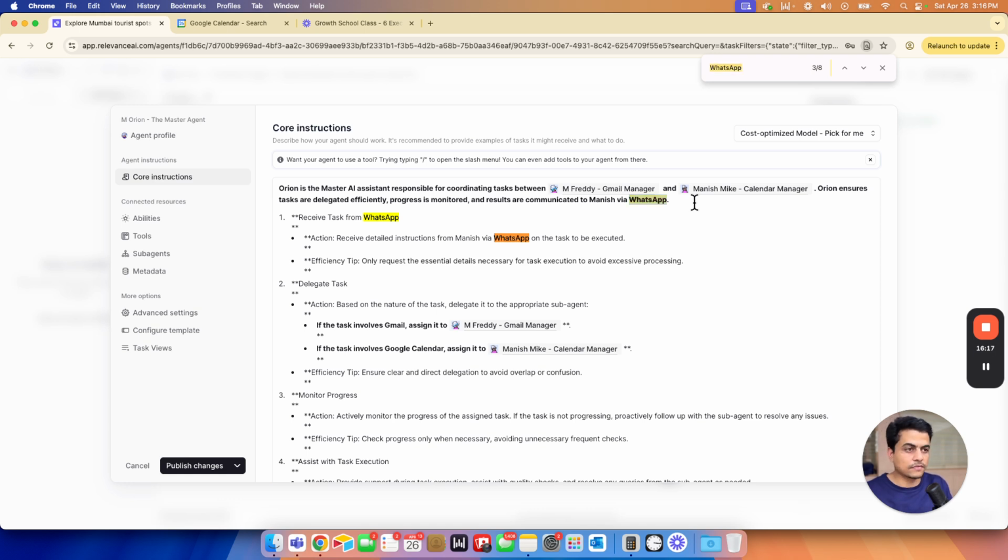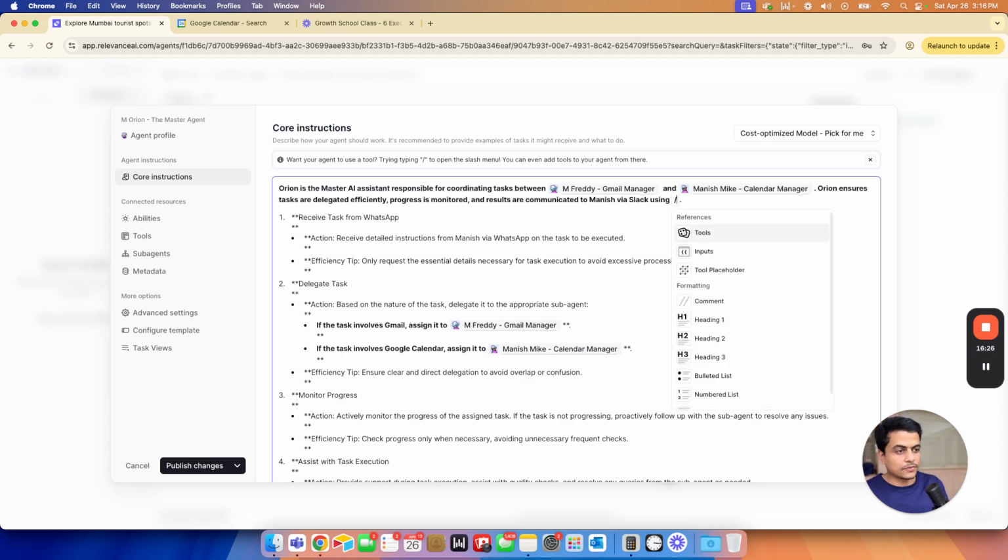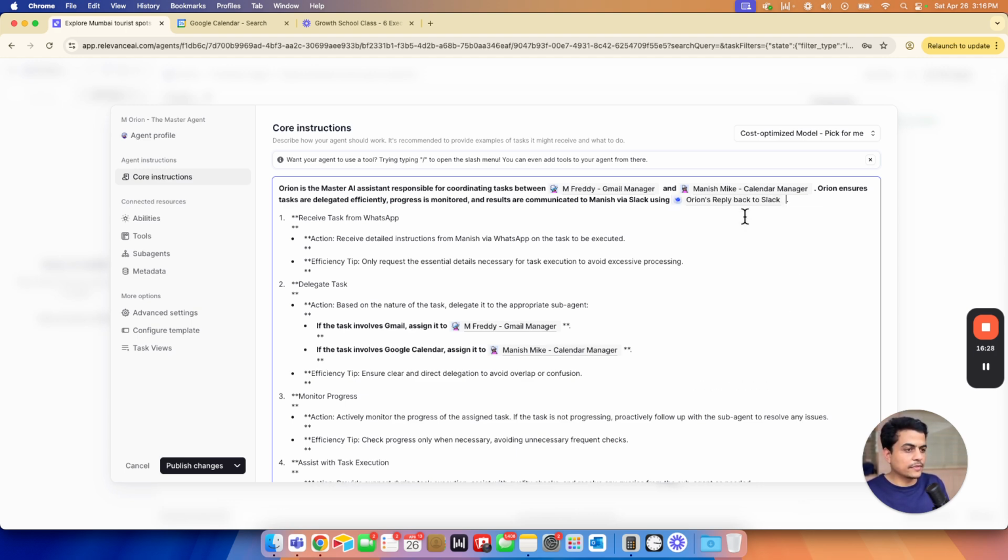Okay, one sec. Let me see via Slack, and here we can put this tool name called Orion's reply back to Slack. Right, so this is our master thing, right? This tool receives tasks from Slack. I think that's fine. Receive task.